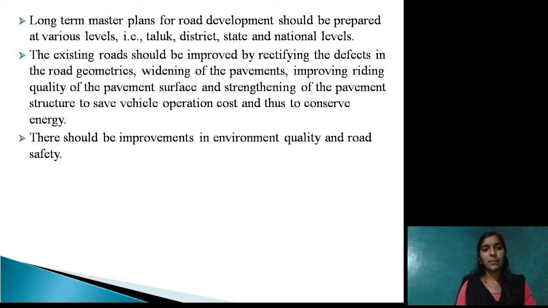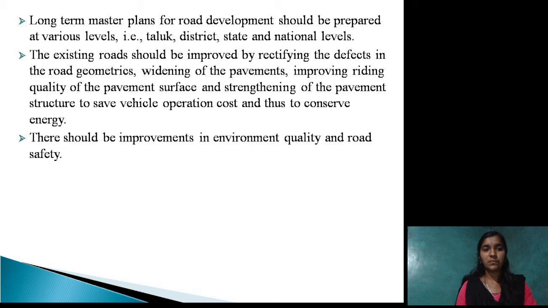Long-term master plans for road development should be prepared at various levels: taluk, district, state, and national levels. In long-term master plans, development will be necessary at all levels, that is taluk or district, state, and national levels also.